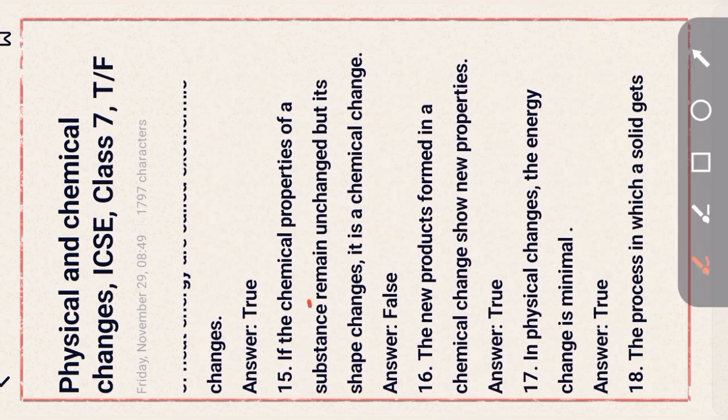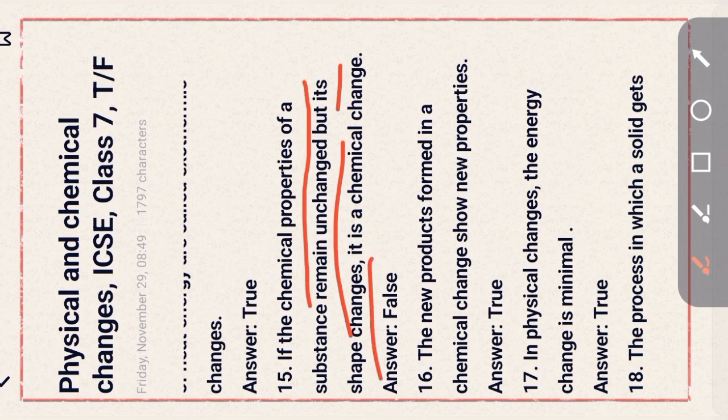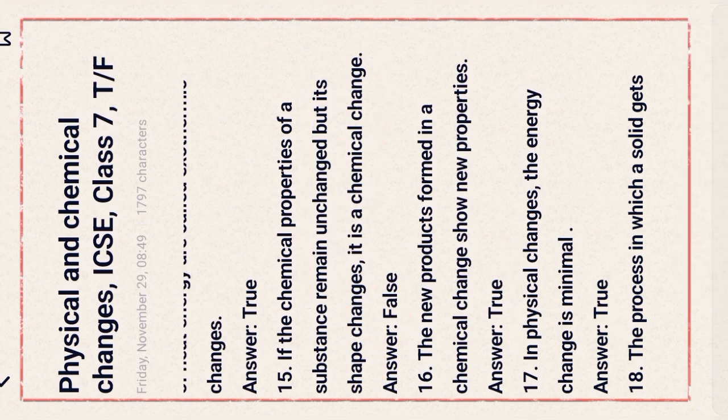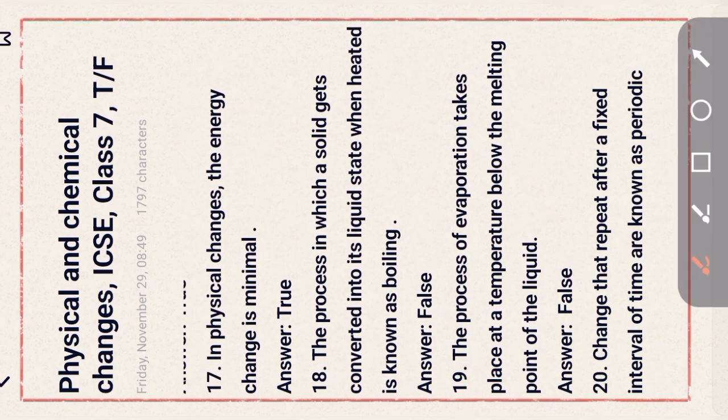Next question, question number 15. If the chemical properties of a substance remain unchanged but its shape changes, it is a chemical change. This statement is false. The new products formed in a chemical change show new properties. This statement is true. In a physical change, the energy change is minimal. This statement is true.